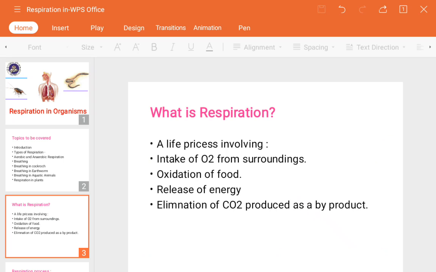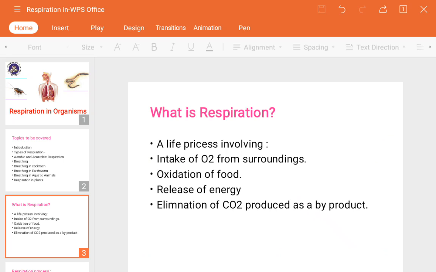That absorbed material is nothing but energy. So the breakdown of food material takes place into smaller particles, and that gets absorbed in the form of energy. After breaking down the food material, energy synthesis can take place. That is actually the respiration process.